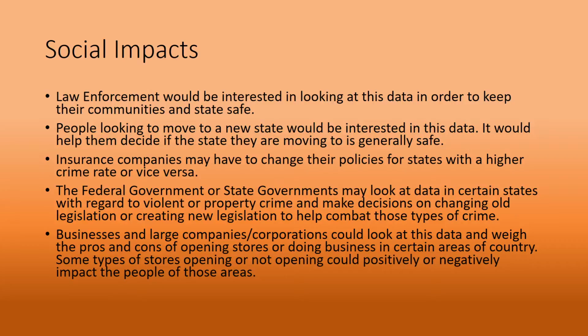The federal government or state governments may look at data in certain states with regard to violent and property crime to make decisions on creating new laws and legislation to help combat those types of crimes. Also, businesses and large corporations and companies will look at this data to weigh the pros and cons of opening new stores or businesses in that state. If the state has a typically high number of property crime or violent crime, they may look elsewhere to promote their business in large companies.